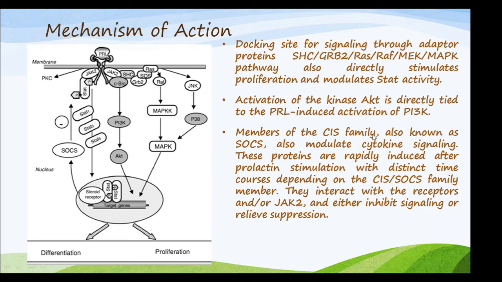Members of the CIS family, also known as the SOCS, also modulate cytokine signaling. These proteins are rapidly induced after prolactin stimulation with distinct time courses depending on the CIS/SOCS family member, and they interact with the receptors and/or Janus kinase 2 to either inhibit signaling or relieve suppression.